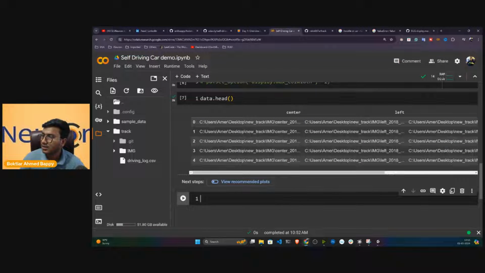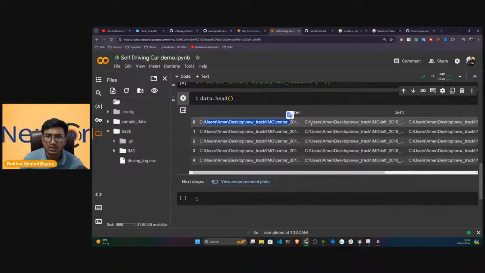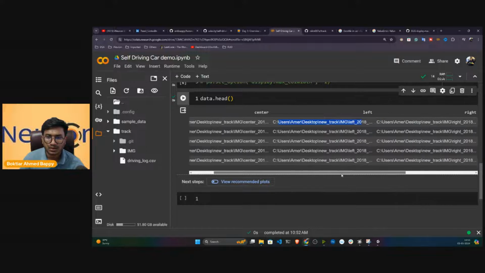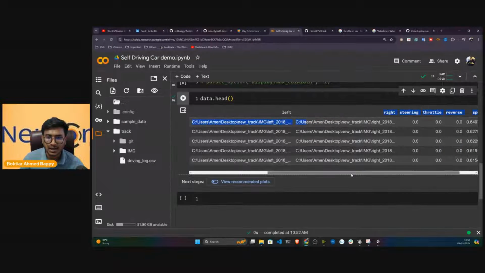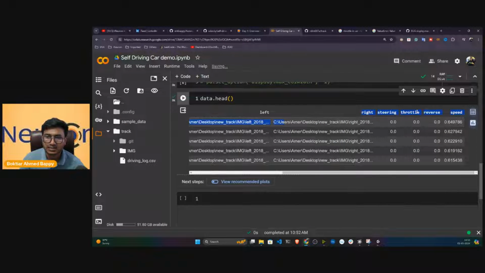So this is the data. Now guys, you can see this is my center image location. This is my left image location. This is my right image location. And this is the steering angle. This is the throttle value. This is the reverse, and this is the speed of my car.